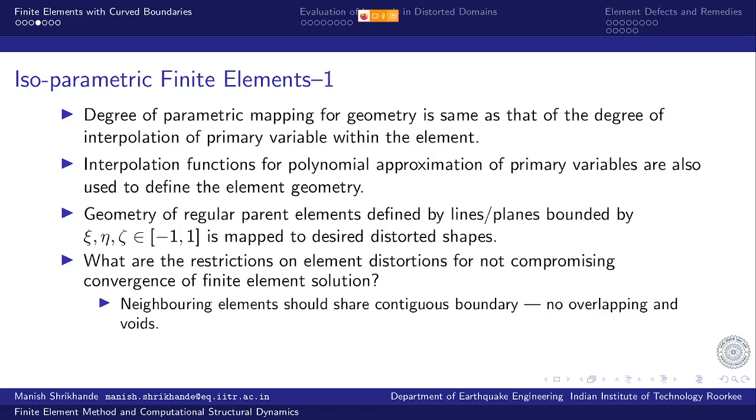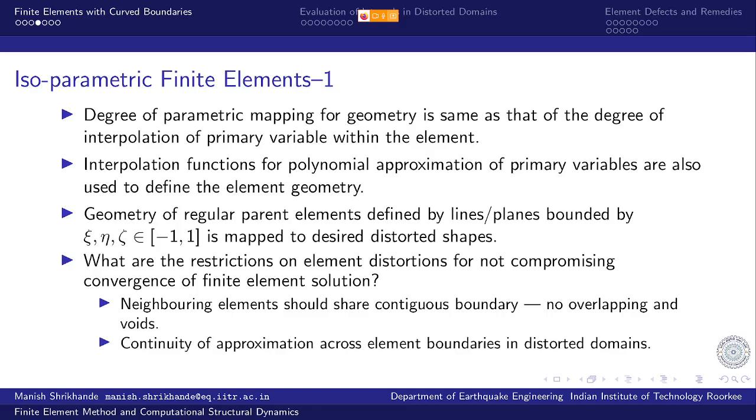Individual elements are distorted independently. So whatever element 1 is being distorted to, element 2, the next element, has its own distortion. So after distortion also, we should not have any problem of overlapping or voids between the elements, right? So that is the first requirement.